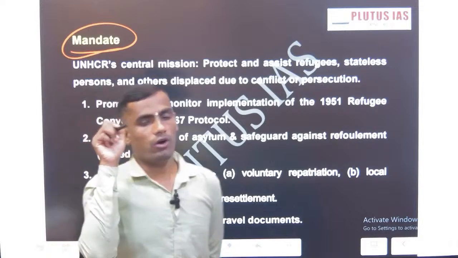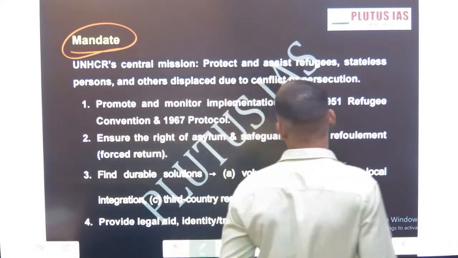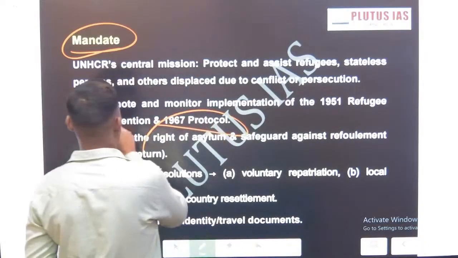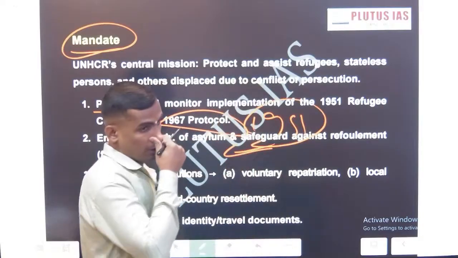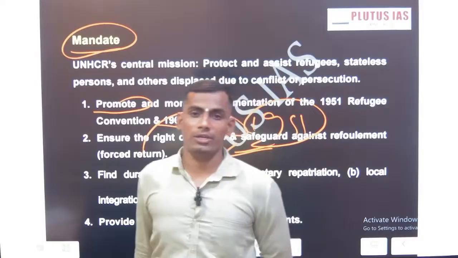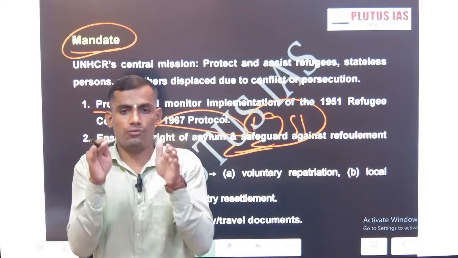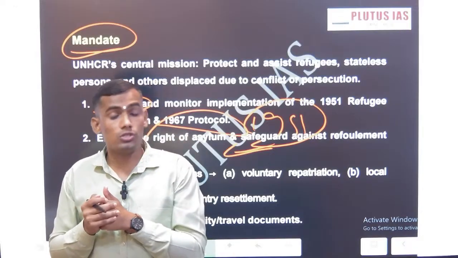Now come to the mandate. What is the mandate of UNHCR? First, ensuring the 1951 Convention and the 1967 Protocol. This refugee convention talks broadly. If you don't remember anything, just think about refugees and why the UN would adopt the refugee convention.